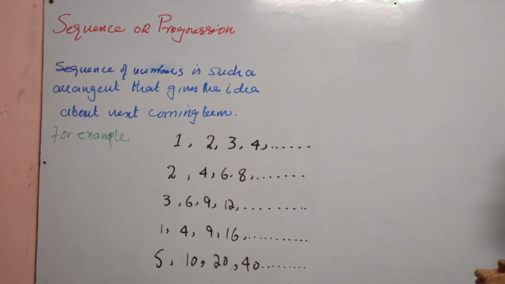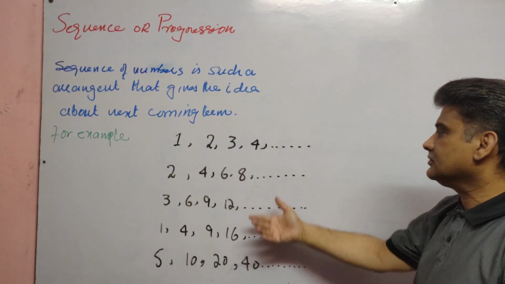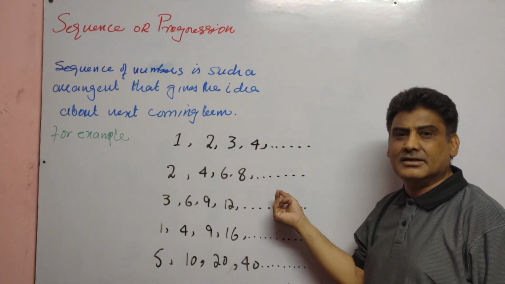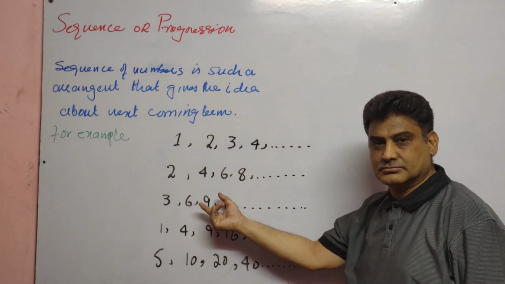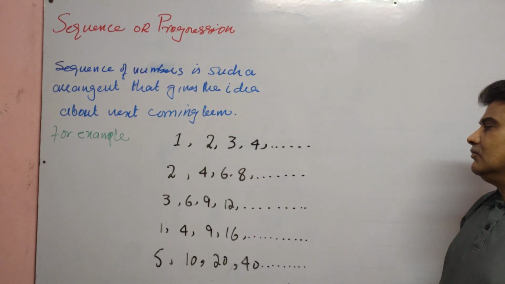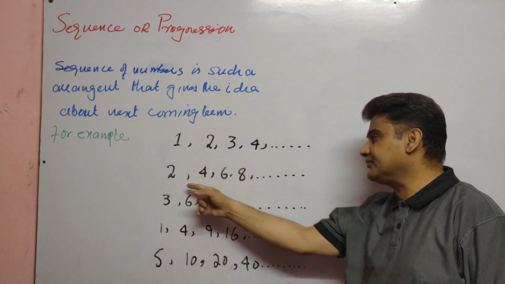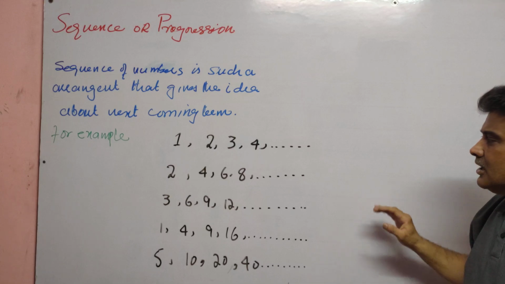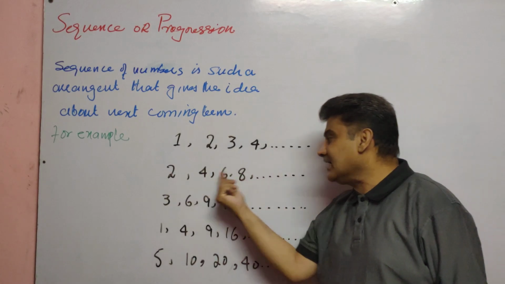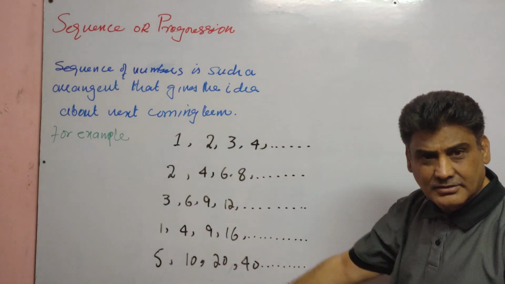We can define an arithmetic sequence in another way. In an arithmetic sequence, every next term is obtained by adding a fixed number to the preceding term. You can see, if we want to know the next term, which is the fifth term of this sequence, we just add a fixed number 2 to the preceding term 8, and we get 10. 10 is the fifth term of this sequence. So an arithmetic sequence is a sequence in which every next term is obtained by adding a fixed number to the preceding term. Is it clear?